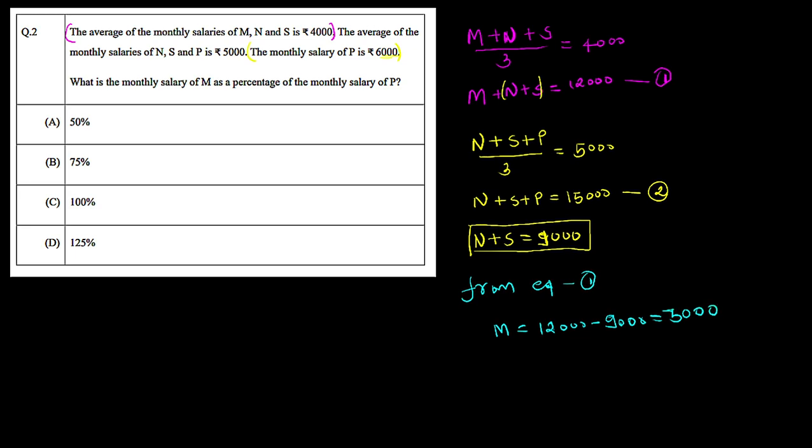But now here in the question they are asking what is the monthly salary of M as a percentage of monthly salary of P. So now simply to find the percentage we have to take the ratio of person M salary to the person P salary, because the question is asked with respect to this person P. So let's take the ratio of person M salary to the person P salary.